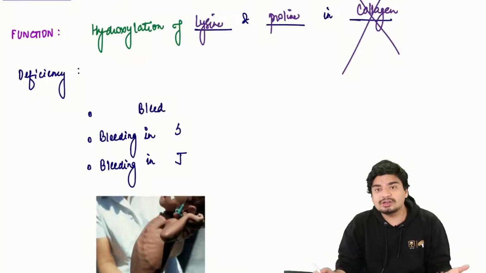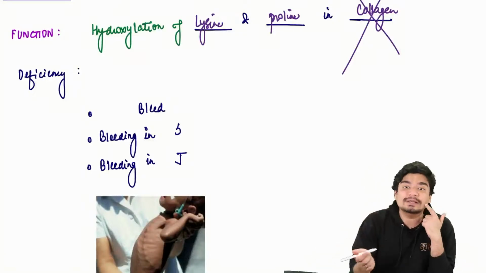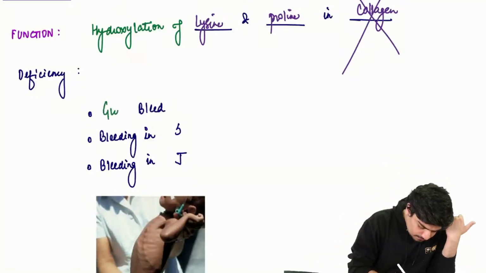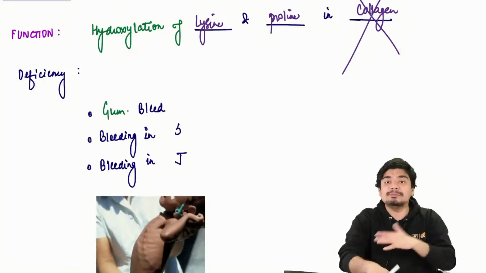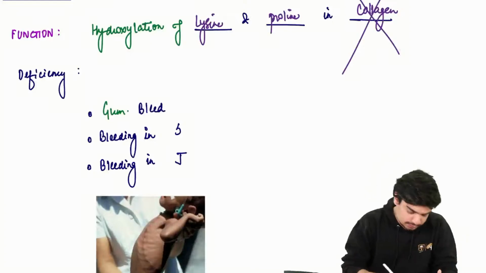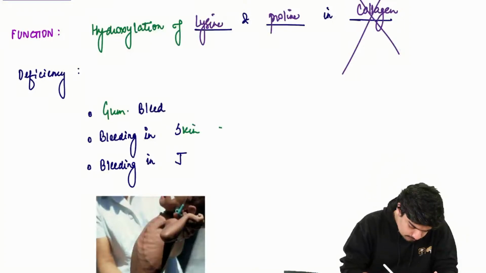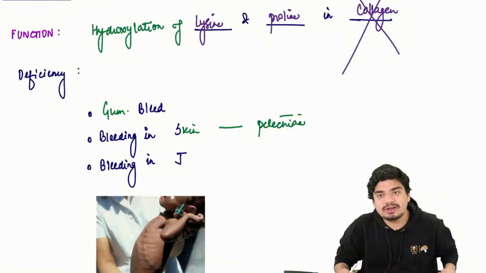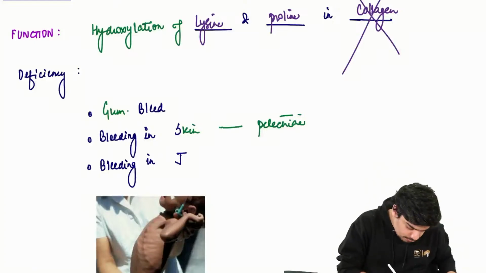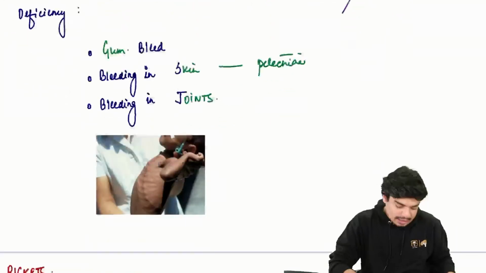And if there is no collagen in gums, you will have gum bleed. If there is no collagen in skin, you will have bleeding in skin, petechiae. And you will also have bleeding in the joints. Joints also have a lot of collagen. You will have bleeding in joints. And you will have this.